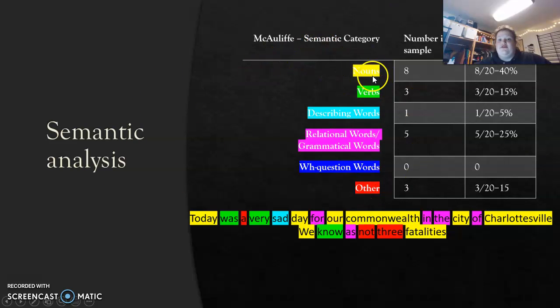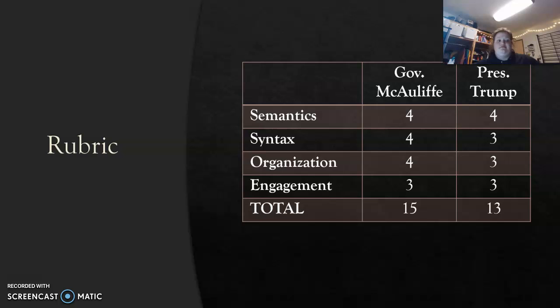I did the same thing as I did for Trump. I highlighted the nouns, verbs, describing words, relation words, questions, and others. As you can see, it started off with a noun, and then went to a verb. He had 8 total nouns, which was 40%, and that was a majority of his. 3 verbs, which was 15%. 1 describing word, which is 5%. 5 relation words, which is 25%. 0 questions, and 3 other words, which is another 15%.